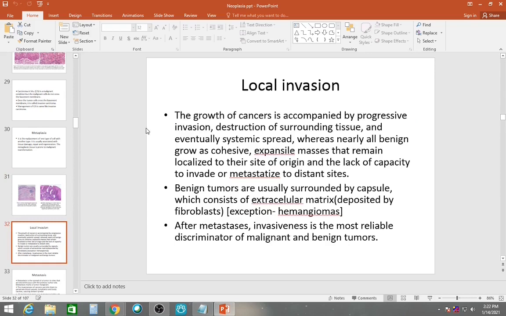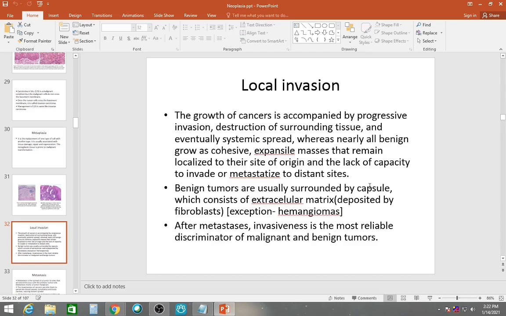Local invasion. The growth of cancers is accompanied by progressive invasion, destruction of surrounding tissue, and eventual systemic spread. Whereas nearly all benign neoplasms grow as cohesive extensile masses that remain localized to the site of origin, and lack the capacity to invade or metastasize to distant sites. Then again, we already know that there are exceptions. Benign tumors may also invade nearby structures.